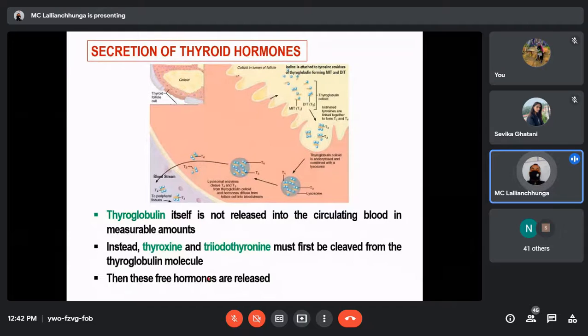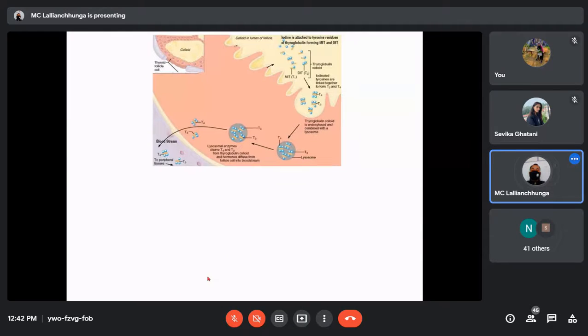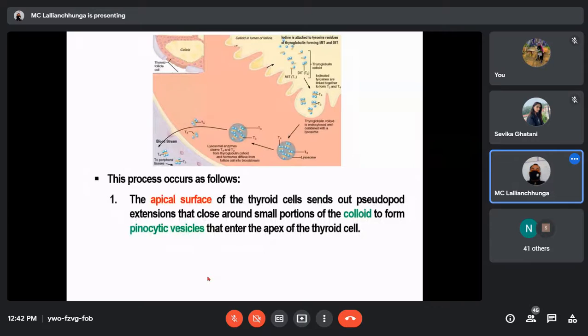Then these free hormones are released into the bloodstream. Okay, let's see how this is taking place. Number one, the apical surface of the thyroid cells sends out pseudopod extensions that enclose around a small portion of the colloid to form pinocytic vesicles that enter the apex of the thyroid cells.